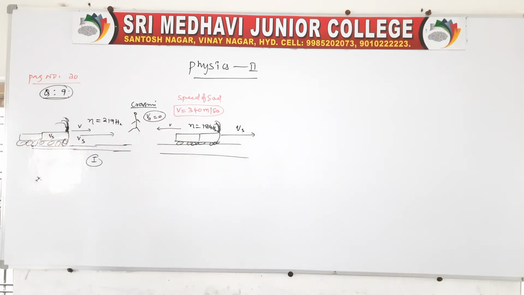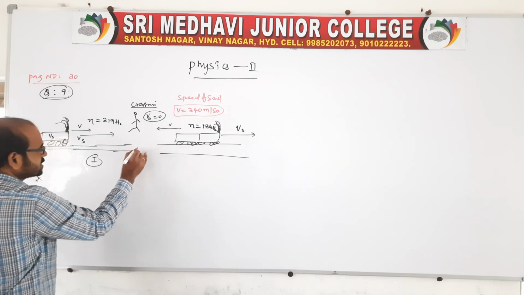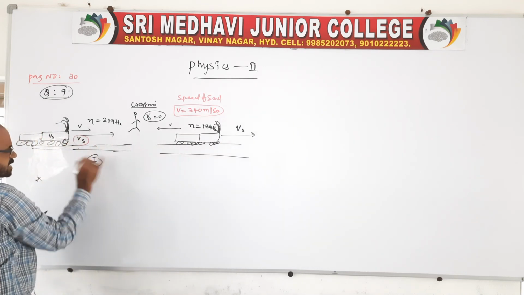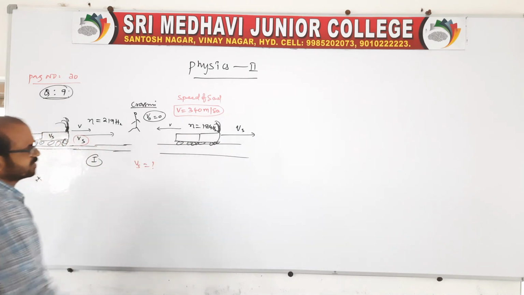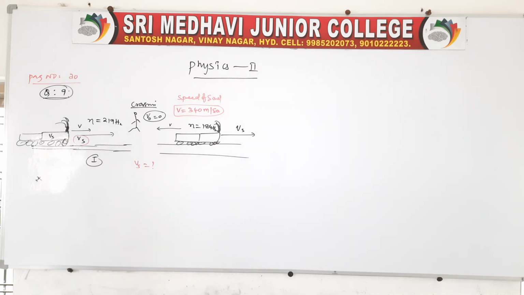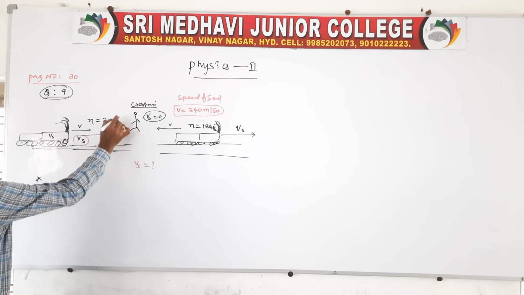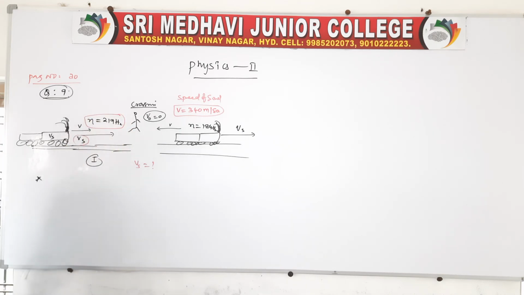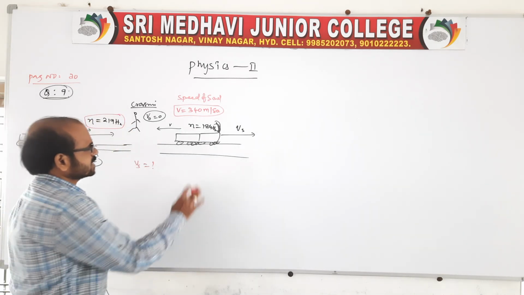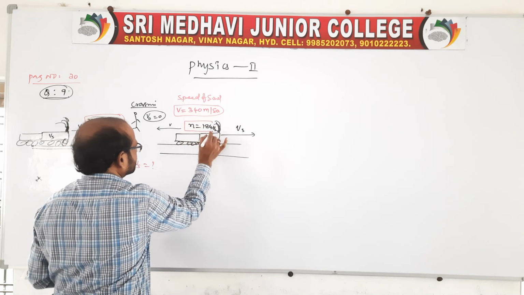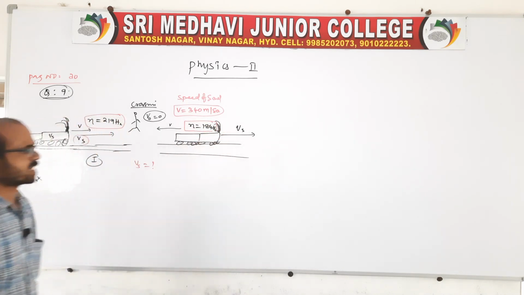Find the speed of the train and the frequency of its whistle. It is asking for the frequency of the whistle as well as the speed Vs. In both situations we have to find Vs. When approaching, the apparent frequency observed will be 219, and when the train is leaving, the apparent frequency observed by the observer is 184.